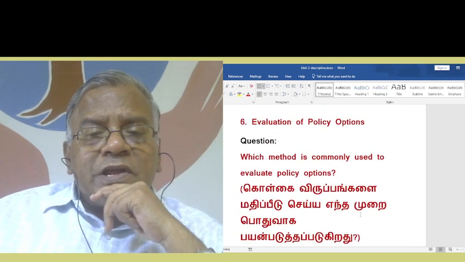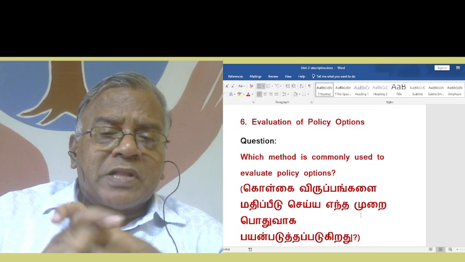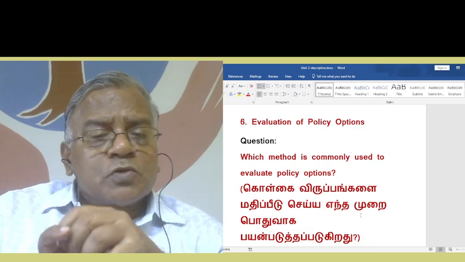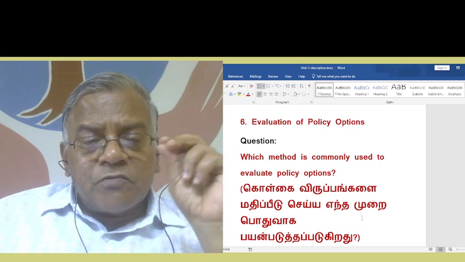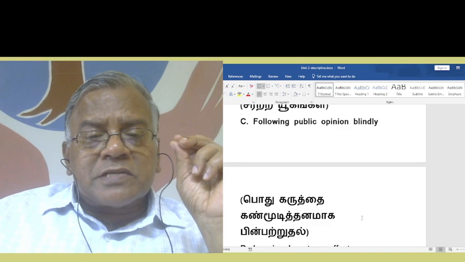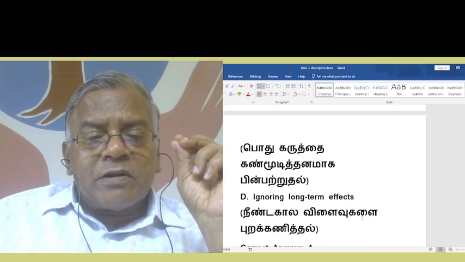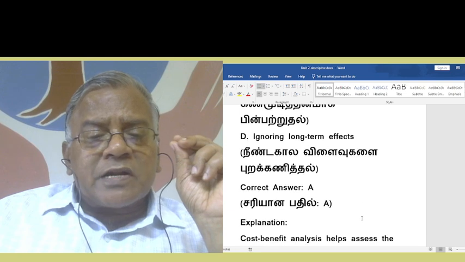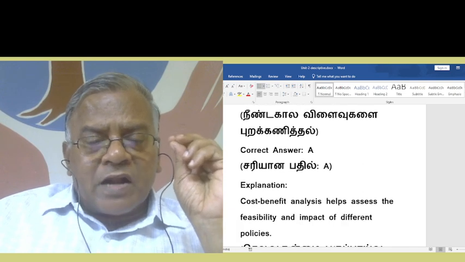So, with regard to evaluation of policy options, what method is commonly used to evaluate policy options? Which method? Is it cost benefit analysis, random guessing, following public opinion, or ignoring long term effects? Certainly, cost benefit analysis.